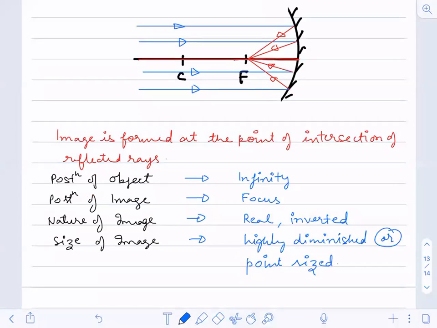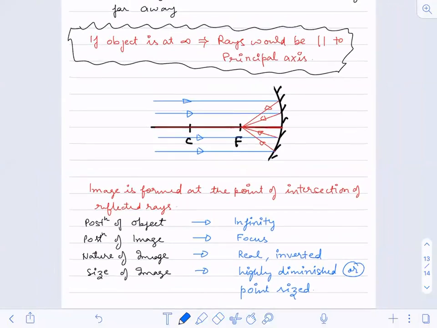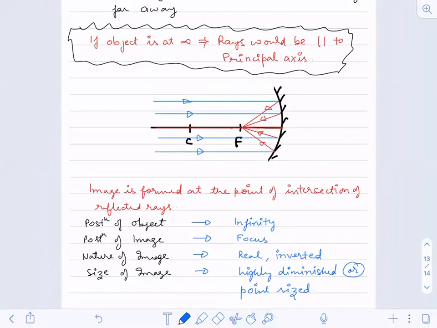So what is the position of the object? It is at infinity. What is the position of the image? It is at focus. Nature of the image, real and inverted. And what is the size of the image? It is highly diminished or point sized. So this is how we draw the first case, that when the object is at infinity, the image will be formed at focus.